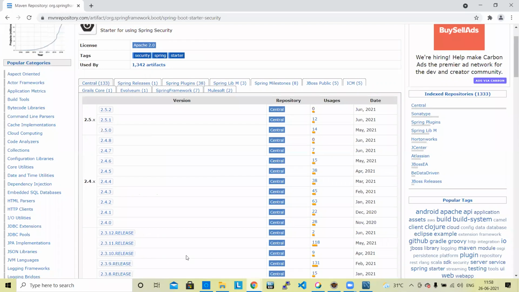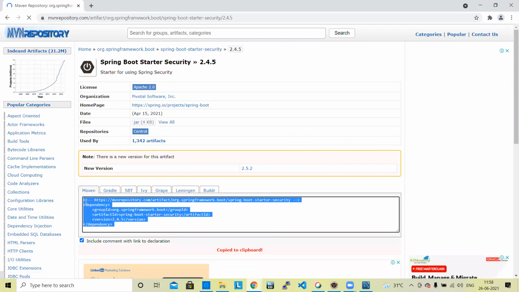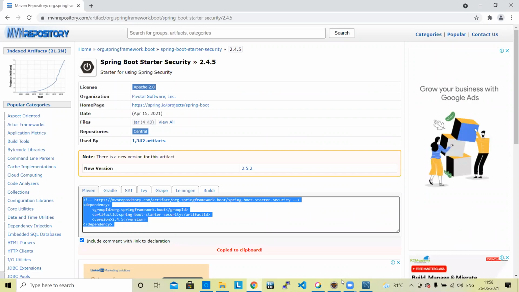Actually, there are lots of versions and you can choose any version. 2.4, 2.8, these are also good. Like this you can secure it, and you just need to click here and add this to your project.